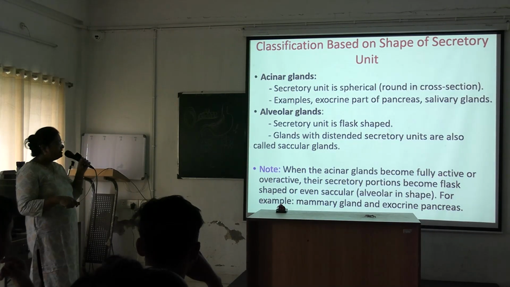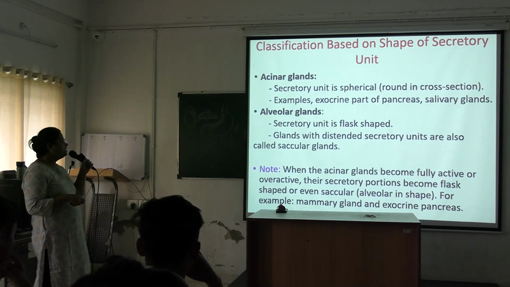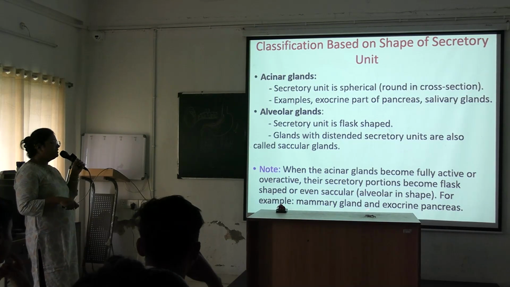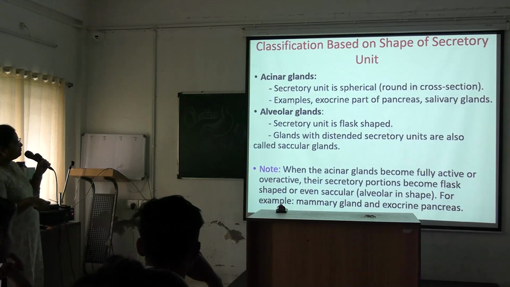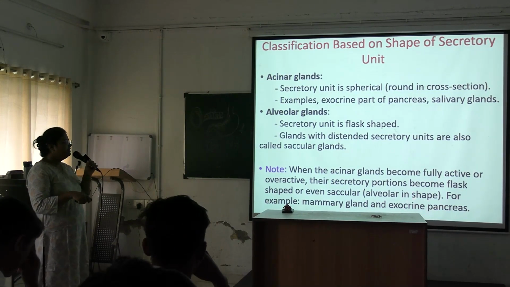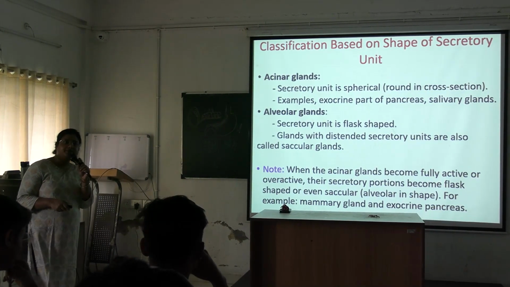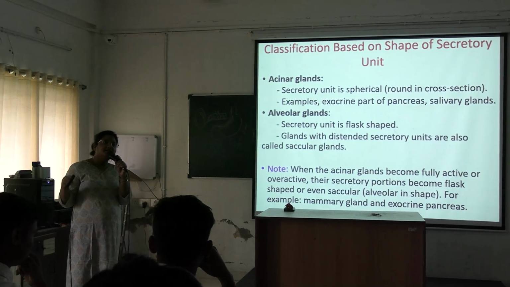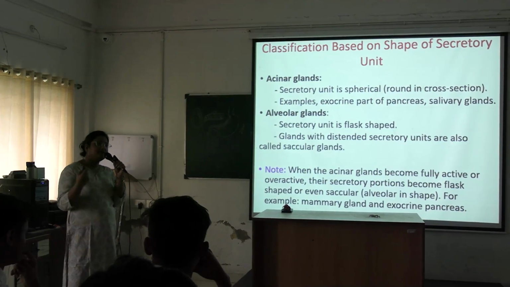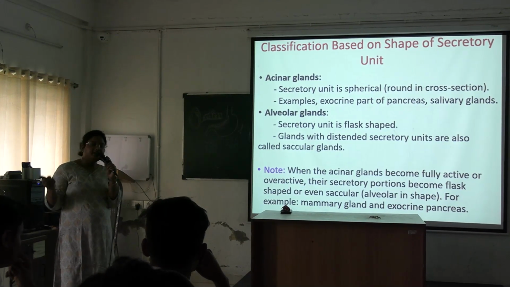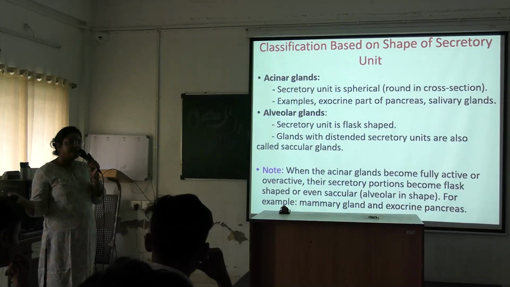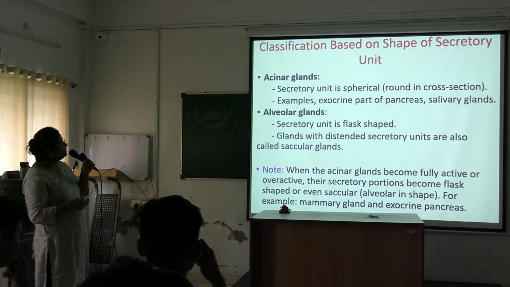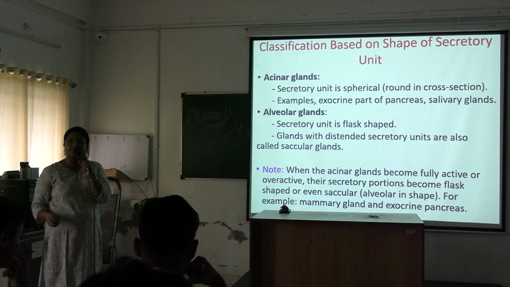When the acinar glands become fully active or overactive, their secretory portion becomes flask shaped or even saccular, alveolar in shape. For example, mammary gland and exocrine pancreas. During delivery of the baby, there would be breast milk secretion. During that period, the breast milk producing glands will be converted from acinar to alveolar type.